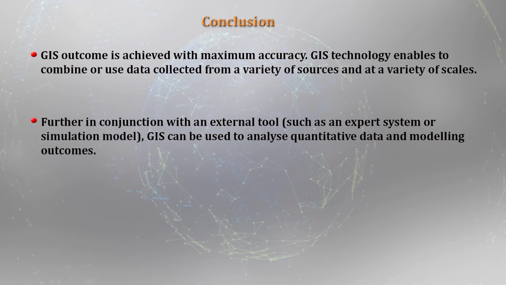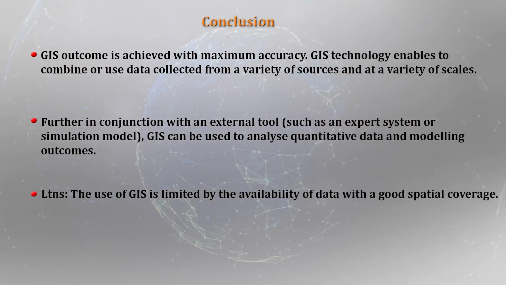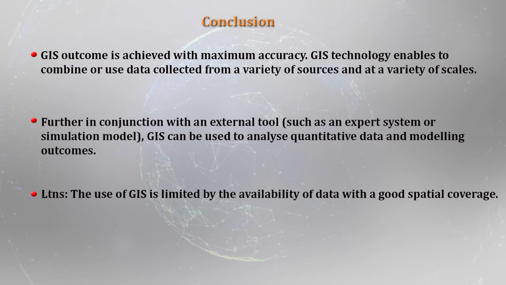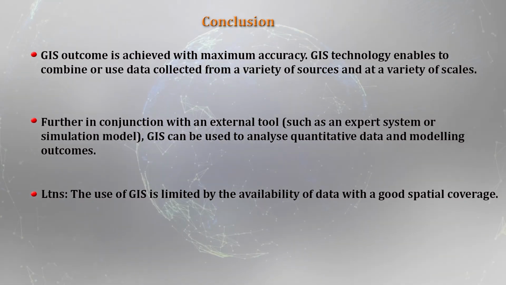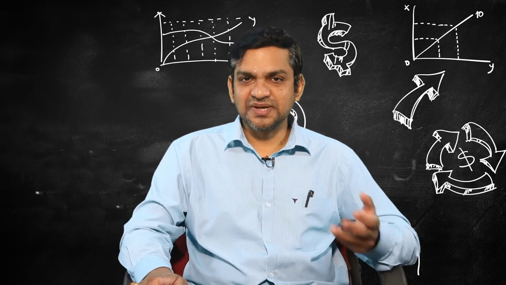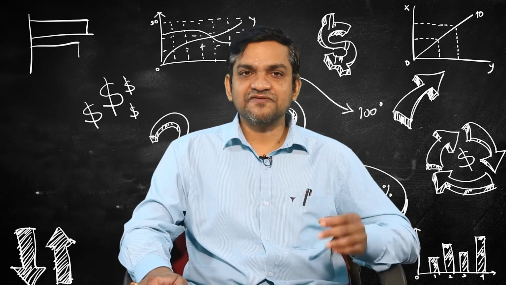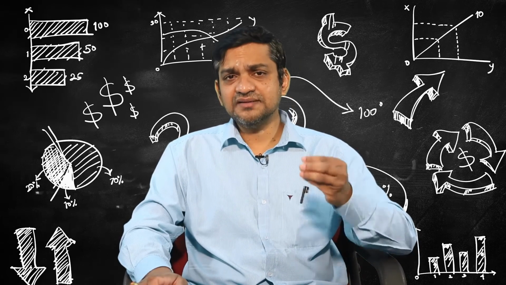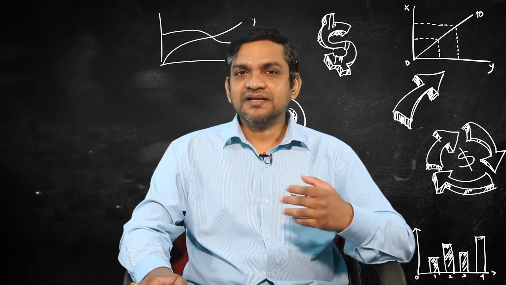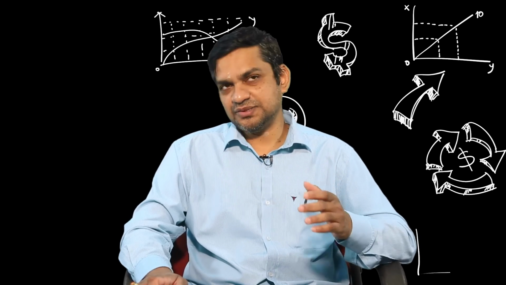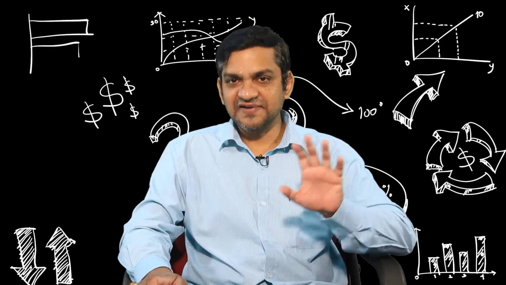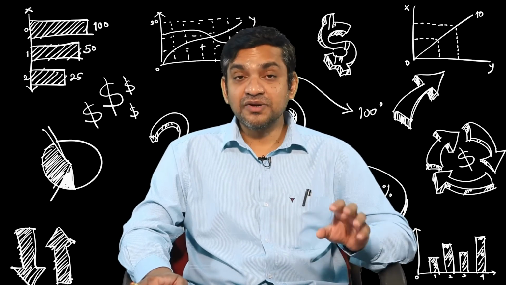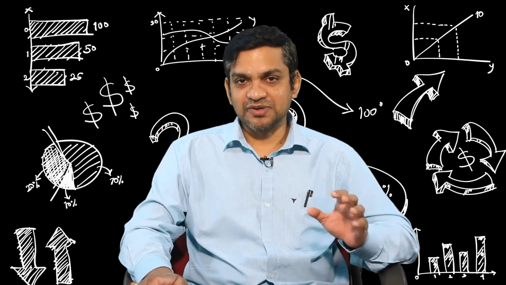And of course, the last one is the limitation. When you look at the limitation, the use of GIS is limited by the availability of data sets with good spatial coverage. And it must be noted that spatial data are costly to collect, and many of the EIA resources will be targeted towards a small number of locations which are likely to be affected by a development project. Consequently, the use of GIS to do a complex EIA is likely to be restricted to larger well-funded development projects, for which development of a full map base is a viable option.